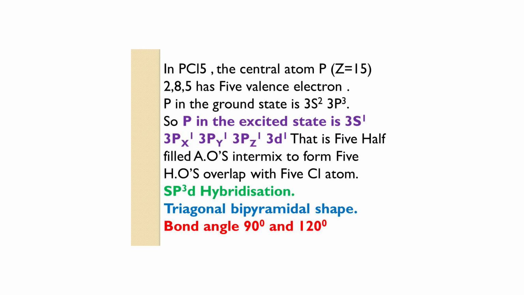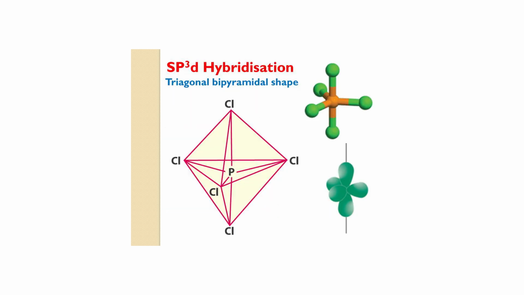The hybridization is sp3d hybridization. That is, 5 orbitals intermix to form 5 hybrid orbitals, for the 5 chlorine atoms. Shape is trigonal bipyramidal. The bond angles are 90 degrees and 120 degrees.